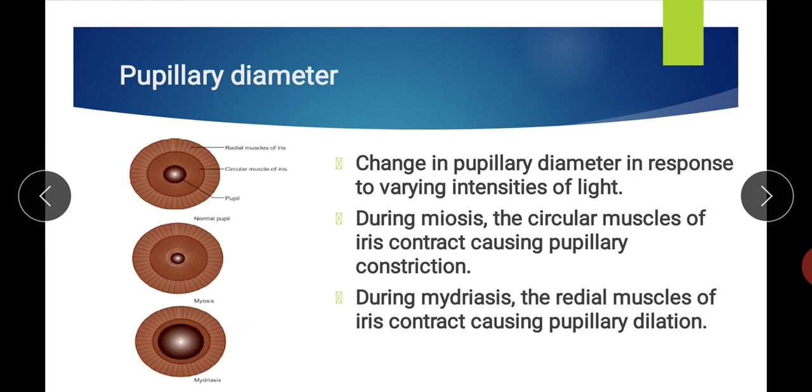This constriction is known as miosis. During miosis, the circular muscles of the iris contract, causing pupillary constriction, and this is mainly done by stimulation of the parasympathetic nervous system. And during mydriasis, the radial muscles of the iris contract, causing pupillary dilation, and this is mainly caused by stimulation of the sympathetic nervous system.